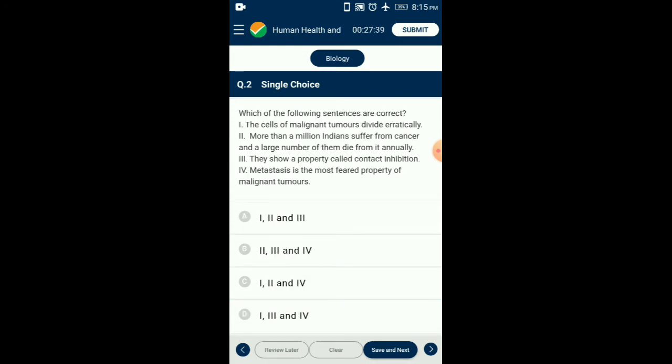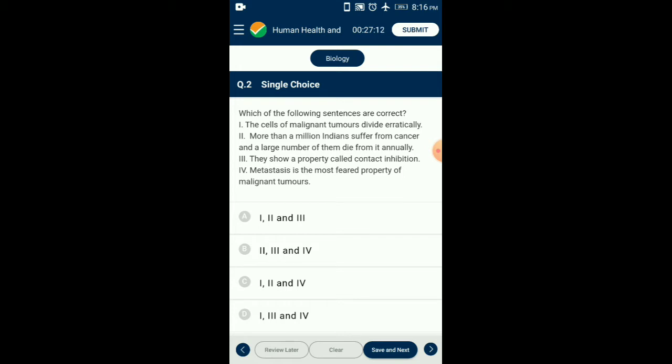Question number 2, which of the following sentences are correct? Here there are 4 sentences given. Cancer is one of the most dreaded diseases of human beings and is a major cause of death all over the globe. A tumor that spreads and eventually causes ill health and death is described as malignant, and this results from the breakdown of the regulatory mechanism that governs normal cell behavior.